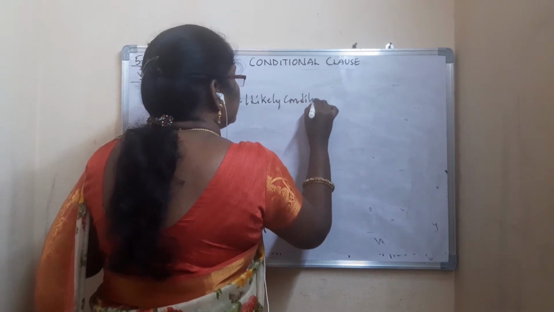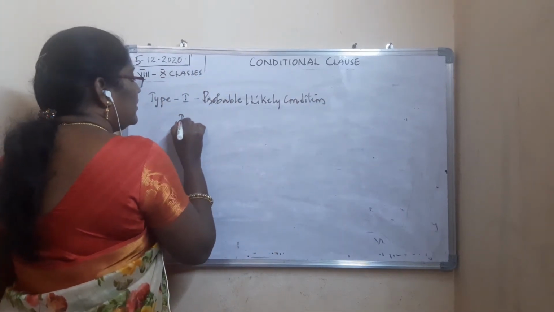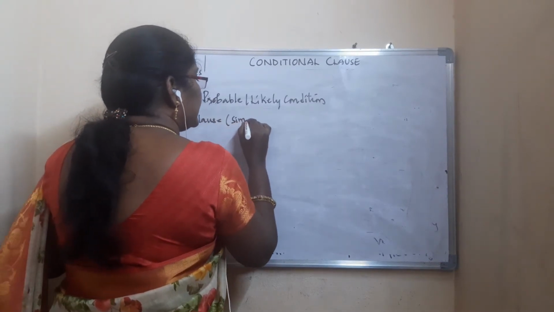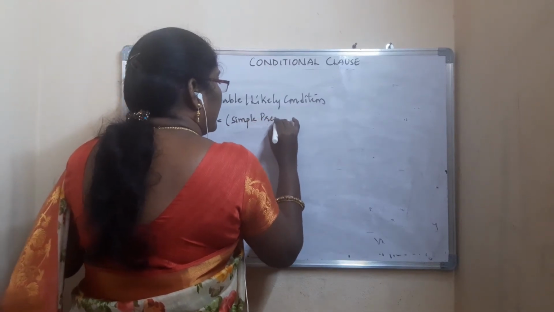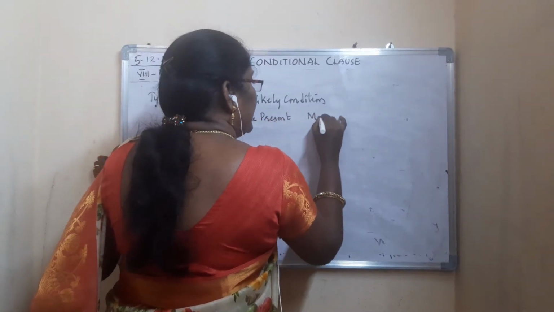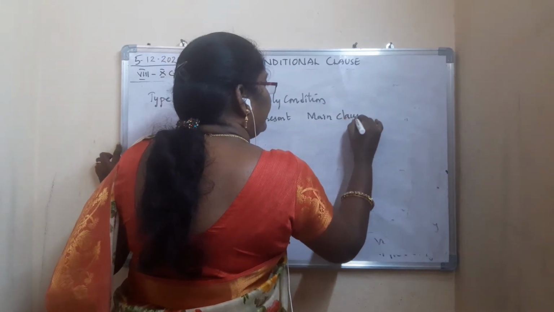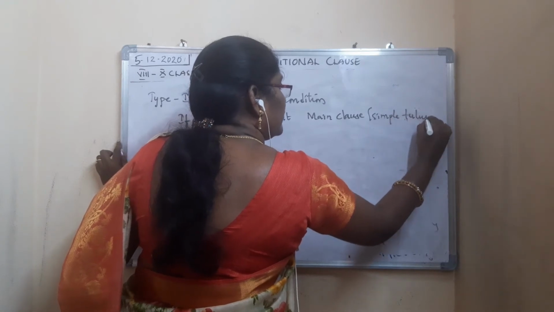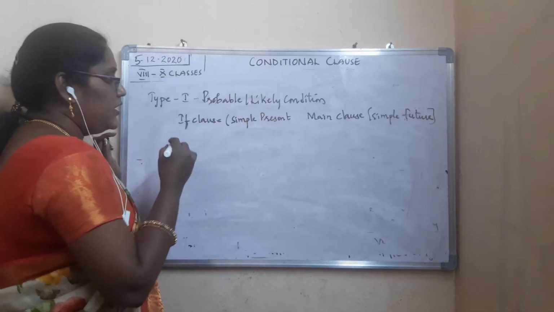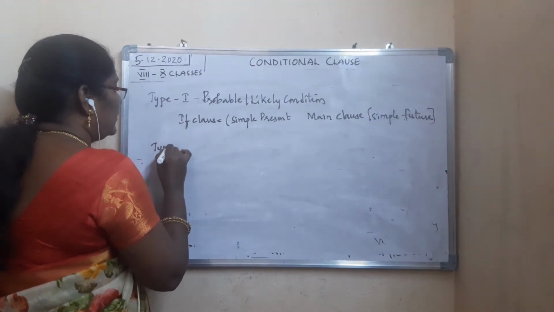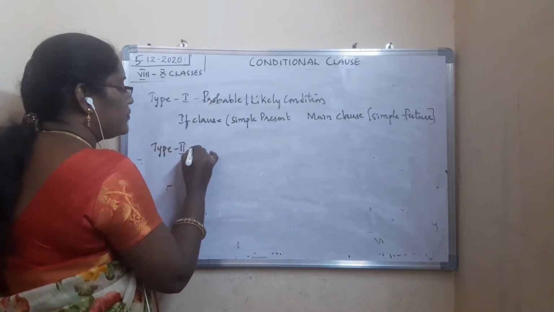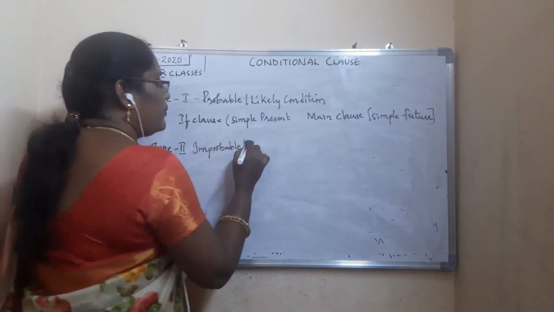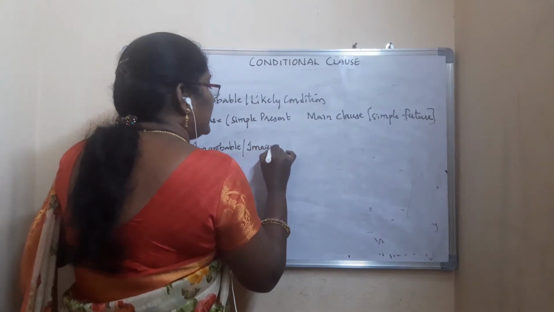In this, the if clause will be simple present and the main clause will be simple future. Then now, type 2, improbable or imaginary condition.